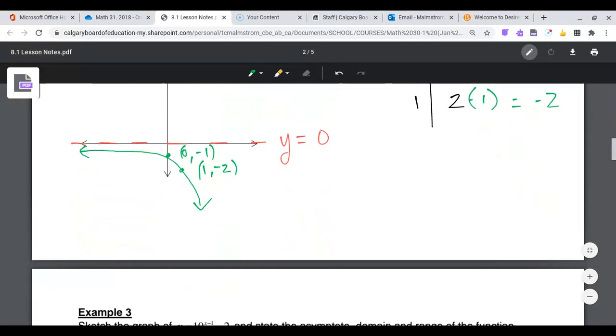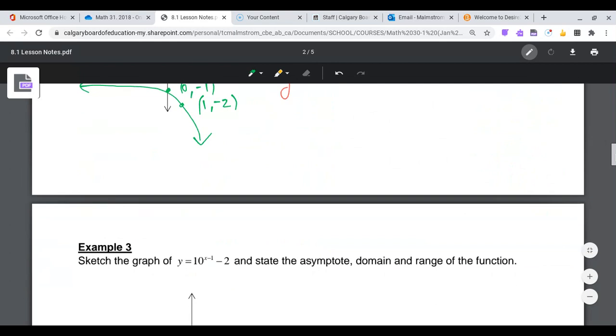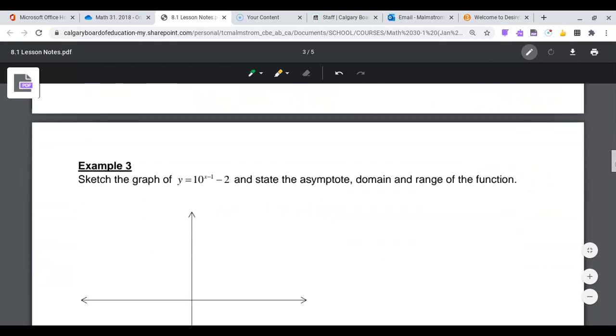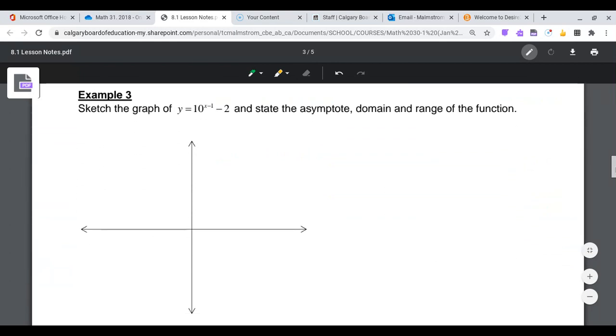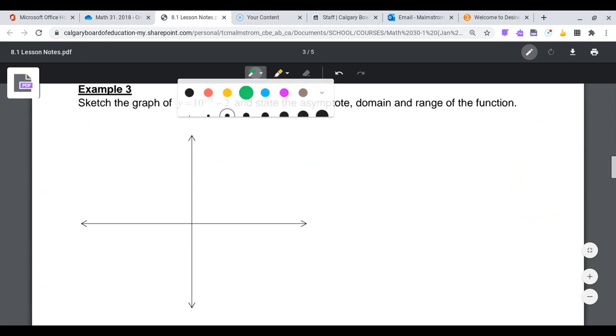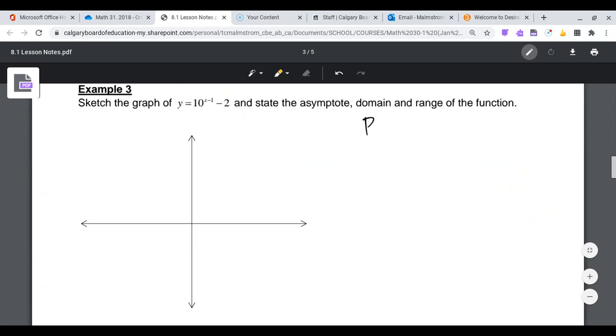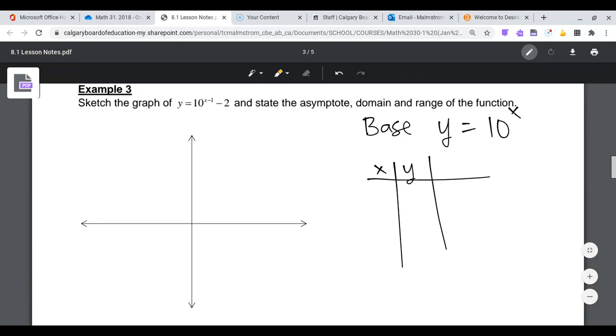All right, last one. Give it a try on your own. Pause the video, see how you do. It's got a little bit more going on. Okay, so on this one, my base graph is y is equal to 10 to the power of x. So when I think about this, I got lots more going on. So when x is 0, y is still 1. When x is 1, y is 10.